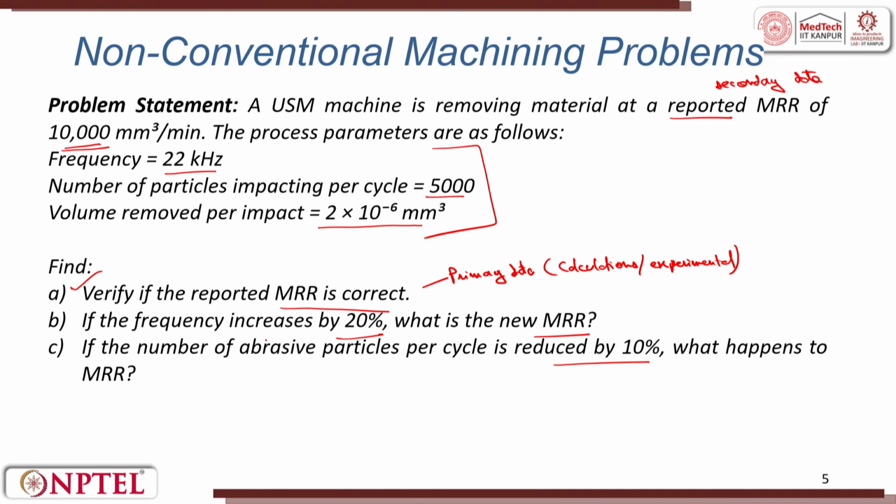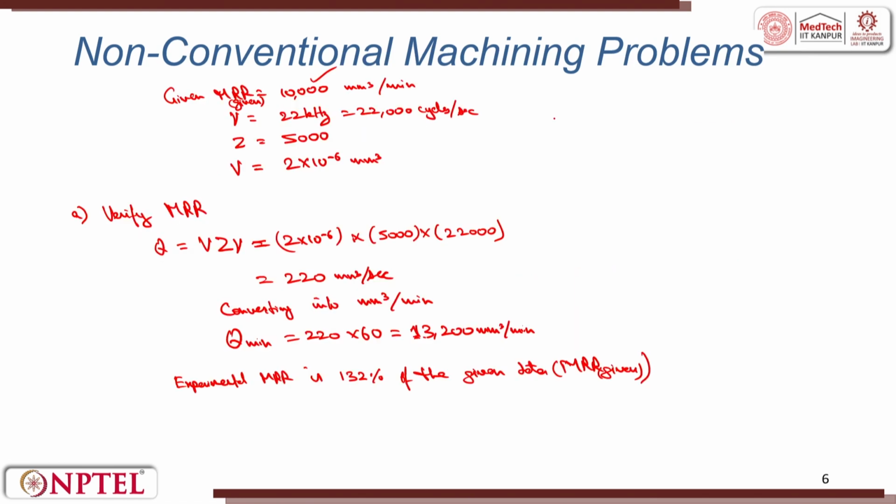The next part is, if the frequency increases by 20%, what is new MRR? Increase of the frequency by 20%. So let me put part B here. Frequency increases by 20%. That is now nu dash is equal to 1.2 times of nu. This is equal to 1.2 into 22,000. This is equal to 26,400 cycles per second.